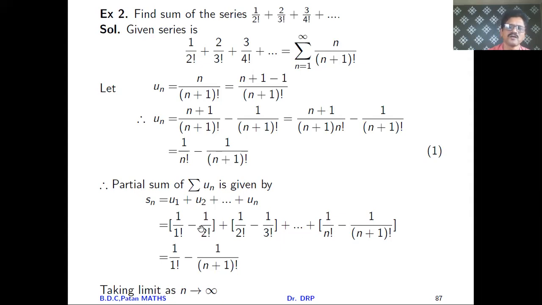Now if you observe, this second term and the next first term get cancelled. This second term and first term get cancelled. Here from the earlier term, the second term and this first term get cancelled. And there remains only the first and last term, that is 1 upon 1 factorial minus 1 upon n plus 1 factorial. Now you take limit as n tends to infinity. If you take limit as n tends to infinity, there you will get the limit to be 1. Here the limit of this term as n tends to infinity tends to 0.